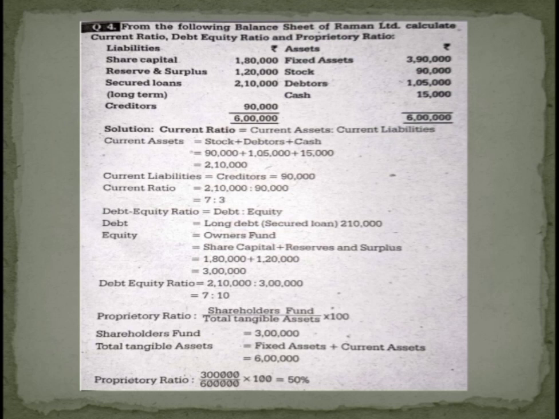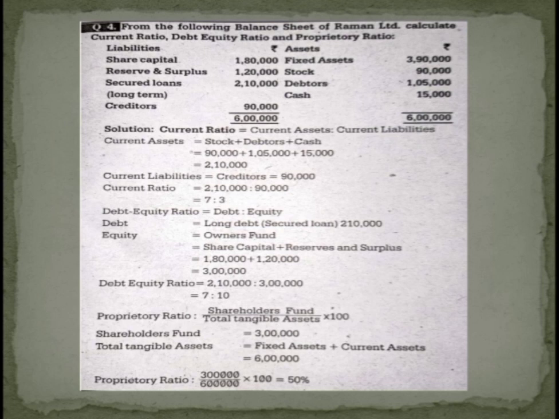From the following balance sheet of Raman Limited, calculate current ratio, debt equity ratio and proprietary ratio. They have given in the balance sheet fixed assets 3,90,000, stock 90,000, debtors 1,05,000, cash 15,000. Then on the liability side, share capital 1,80,000, reserves and surplus 1,20,000, secured loans 2,10,000, which is a long term loan, and creditors 90,000. So based on this information given in the balance sheet, we have to calculate 3 ratios.